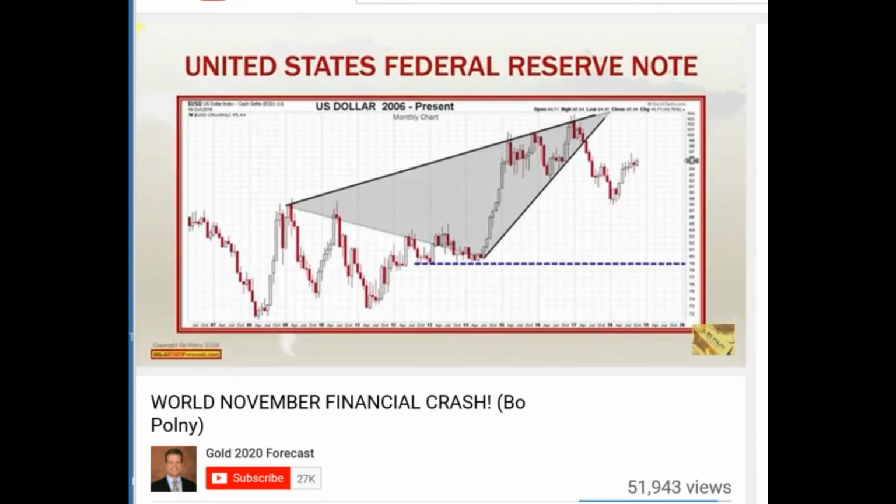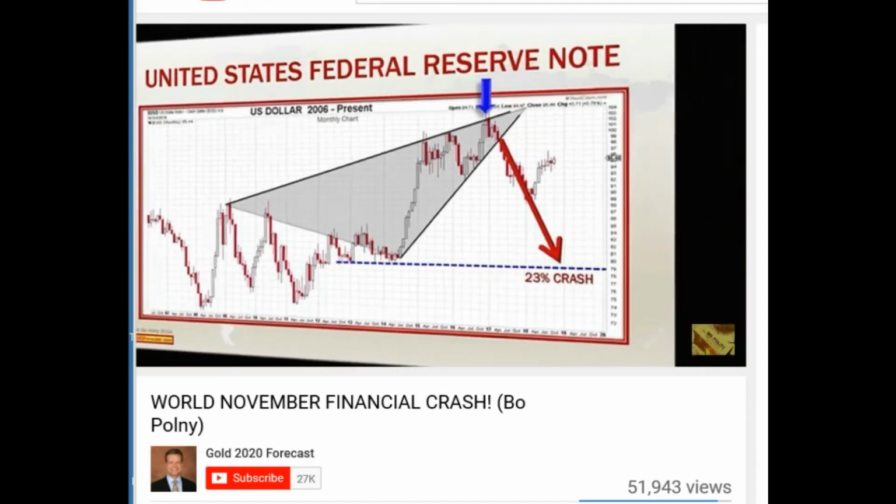And what do you see? The US Federal Reserve note, the dollar, too, is in a rising wedge. The US dollar broke channel support in April of 2017. The US dollar is in a down cycle. The US dollar will continue to crash with the world stock markets.